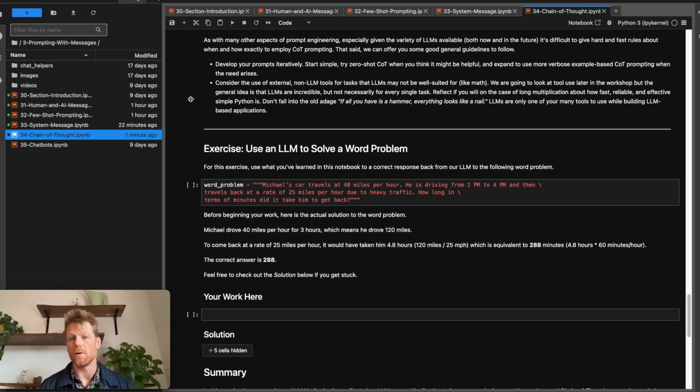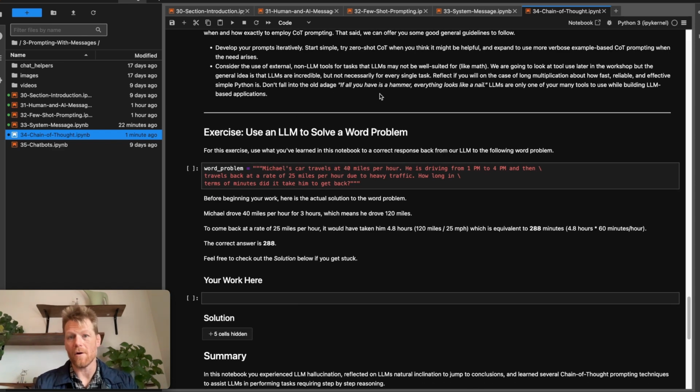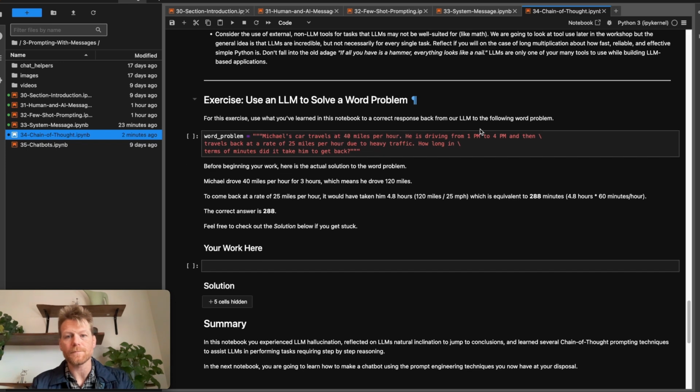We're going to explore some elegant ways to leverage non-LLM tools in the context of large language model generation later in the workshop. But the old adage, if you have a hammer, everything looks like a nail. Just remember, LLMs are a very powerful tool, but they're one of your many tools to use when building applications, even if the application is relying heavily or even primarily on the use of a large language model.